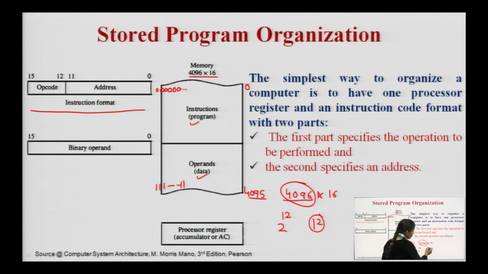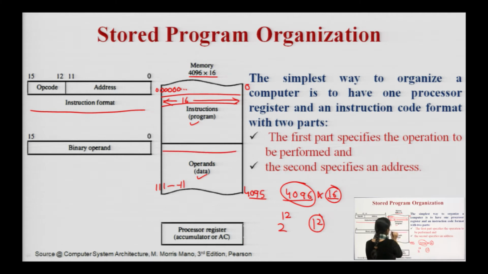Then after the cross, it denotes my data part, that means don't use the power of 2 here, it is direct, that means 16 bits are required for storing my data. That means at every location I am storing either a 16 bit instruction or 16 bit data, as it is shown here.